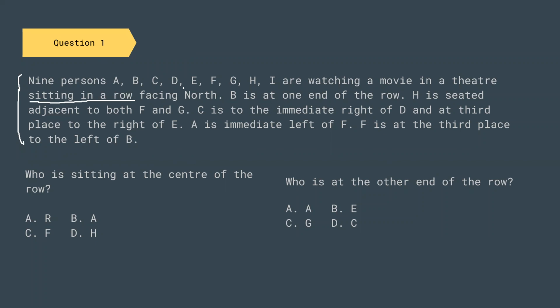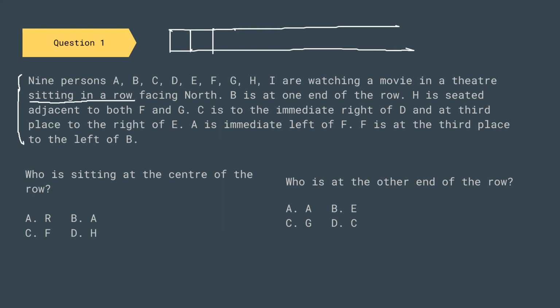So let us start. We have a total of 9 persons, so we are going to make 9 blocks. Each block is going to represent each person. So this is 1, 2, 3, 4, 5, 6, 7, 8, 9. So we have a total of 9 blocks.